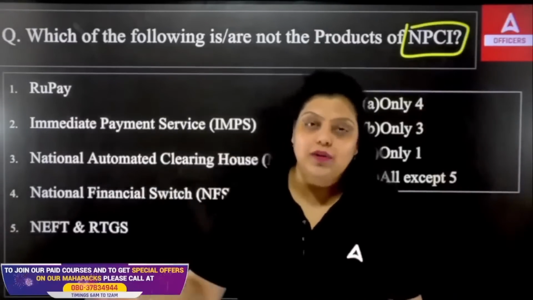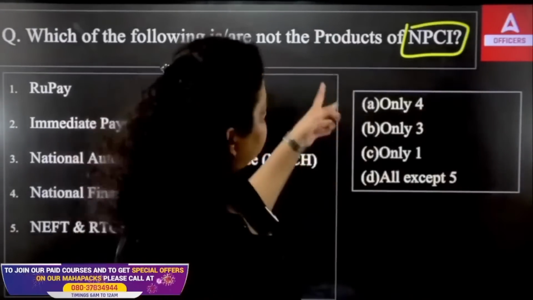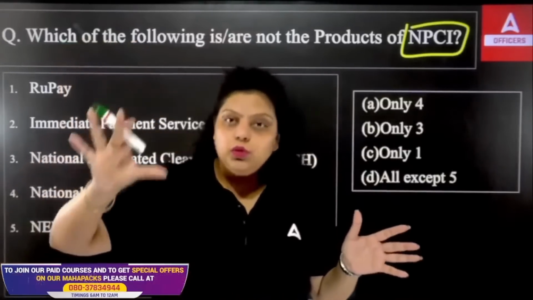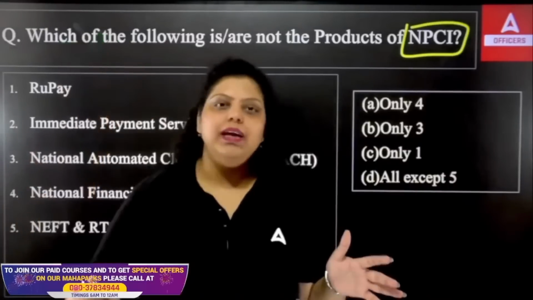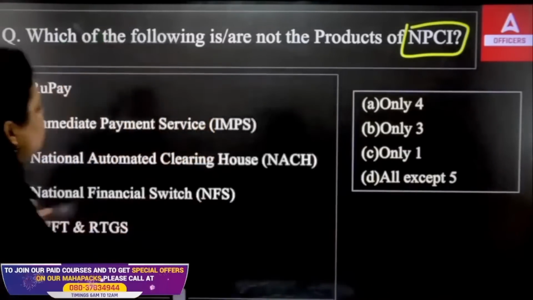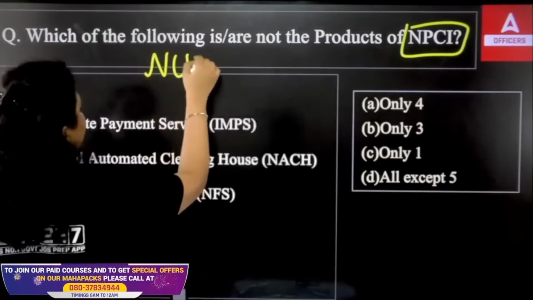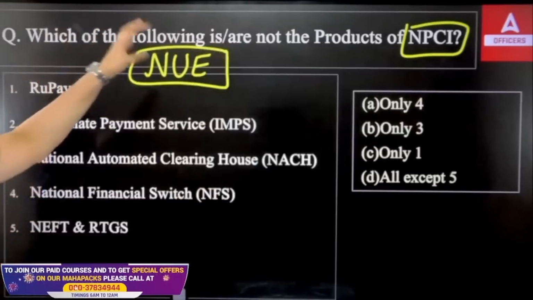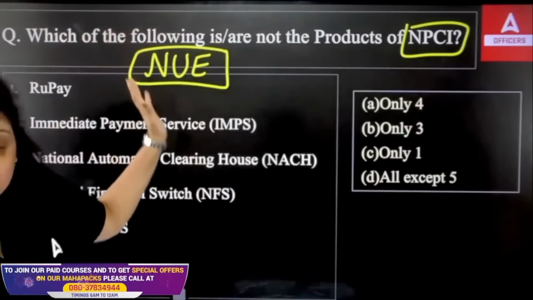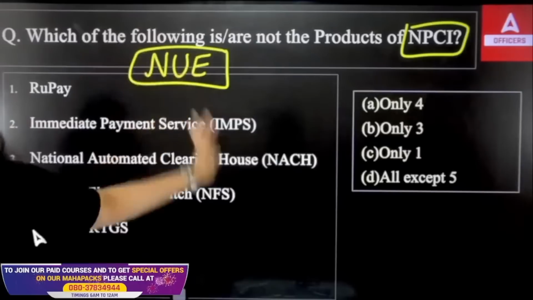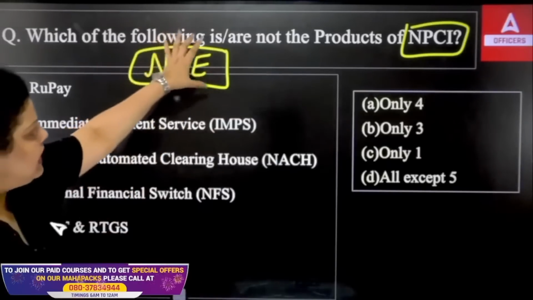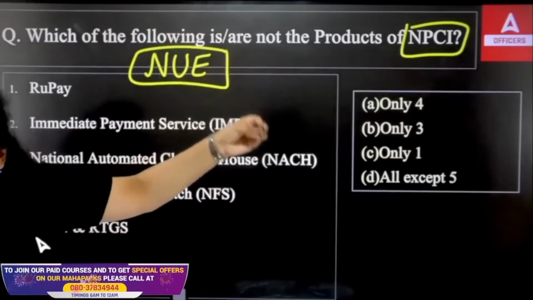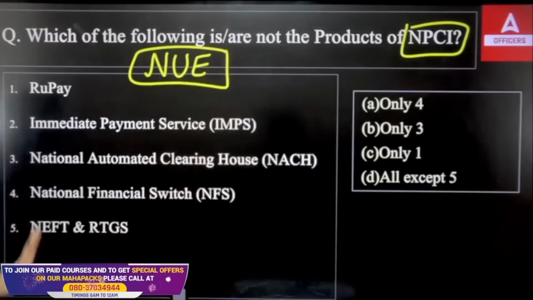To remove that monopoly from the market, RBI has introduced a new umbrella entity. They have not been established yet, but RBI started getting applications for the new umbrella entity. These new umbrella entities will be the competition of NPCI, so that NPCI will not create a monopoly in the country. That's RBI's idea.